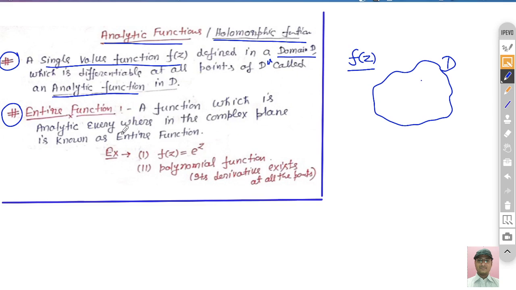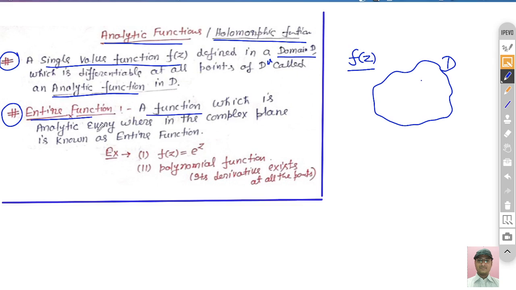A function which is analytic everywhere. First we have seen what is analytic. Now second, if any function is analytic everywhere inside this domain, then we say that the complex function is an entire function. So there are two things: first is the analytic function and second is the entire function.